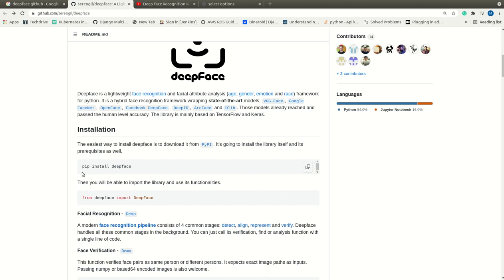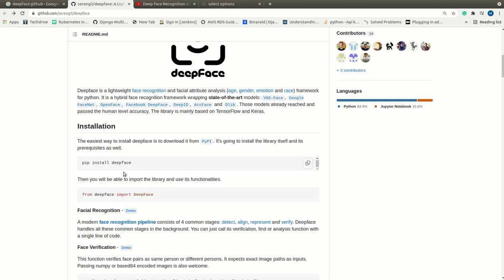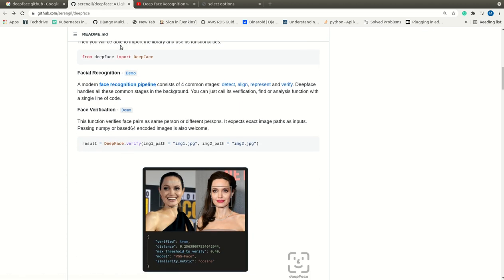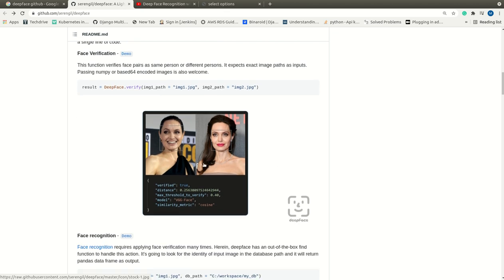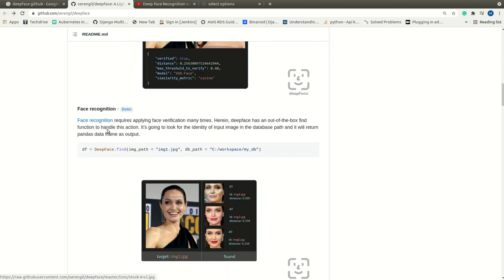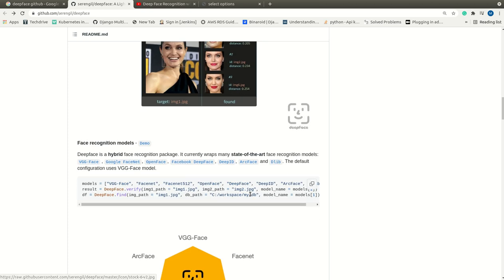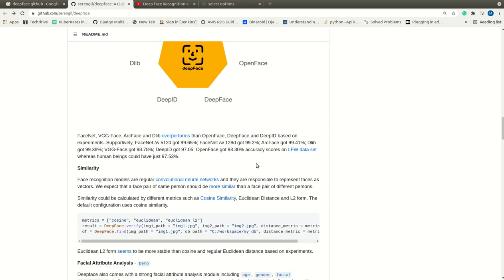We can just run pip install deepface. They have given a lot of examples here to verify an image and how to recognize an image, and they have also done some specific research, in which they say that FaceNet, VGG-Face, ArcFace, and Dlib outperform OpenFace, DeepFace, and DeepID, based on their experiment. They have given some statistics here.